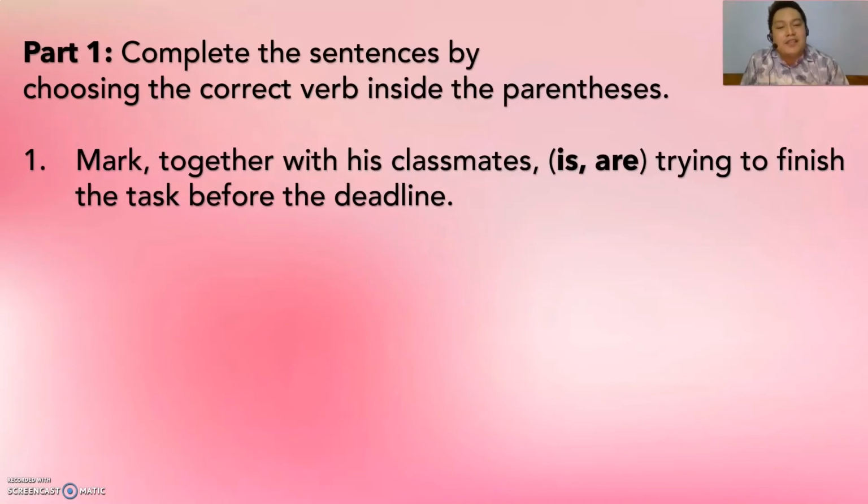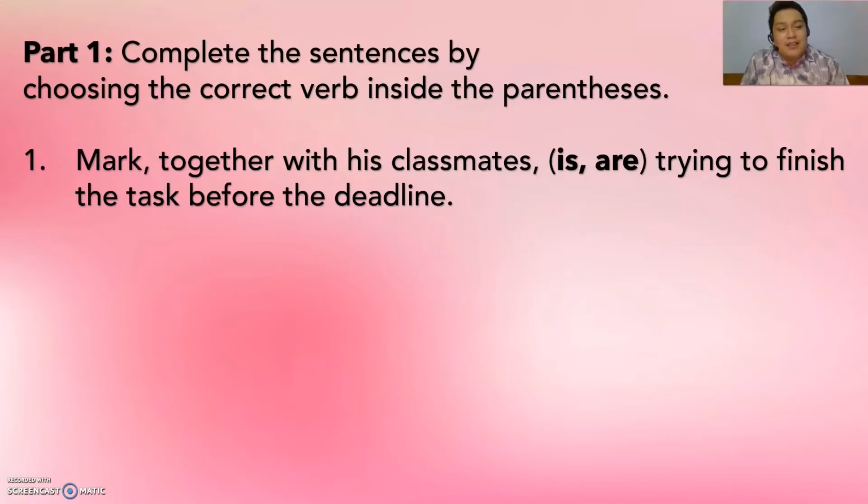Those intervening phrases do not affect the number of the subject in the sentence. In this case, the intervening phrase is together with his classmates. Now, the intervening phrase ends with classmates. You might be confused because classmates is plural.